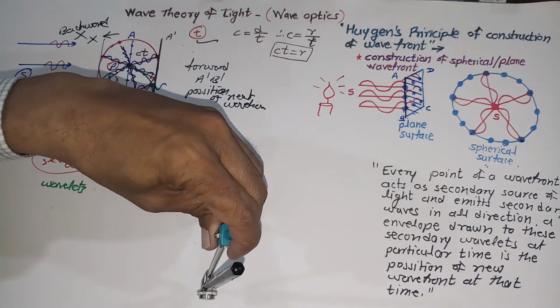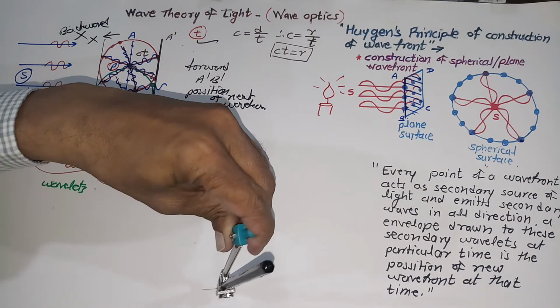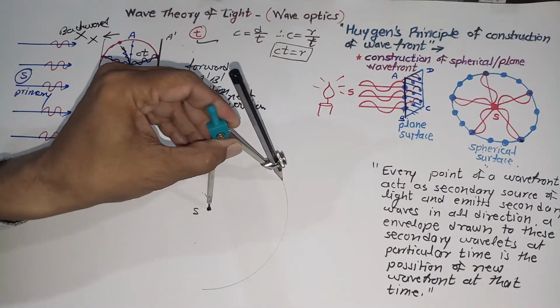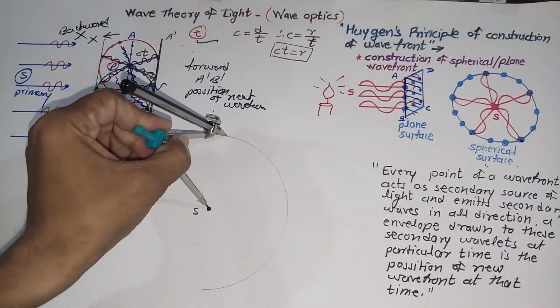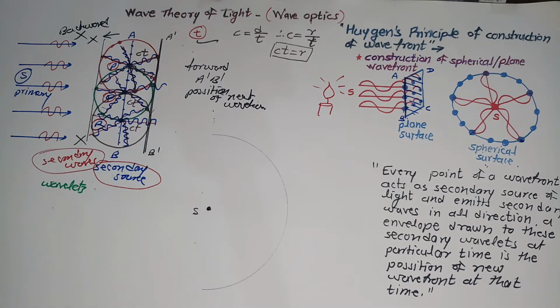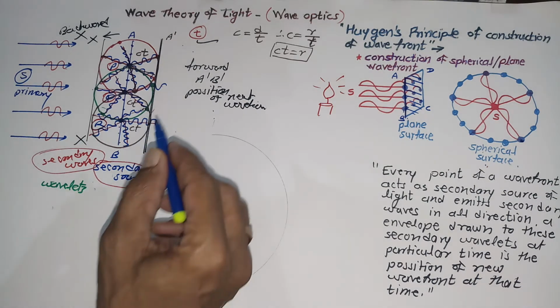I am showing only part of that spherical wavefront on the right hand side. Okay, this is the wavefront which is known to you. This is the original wavefront, and then after we will consider what is the new position of the wavefront.